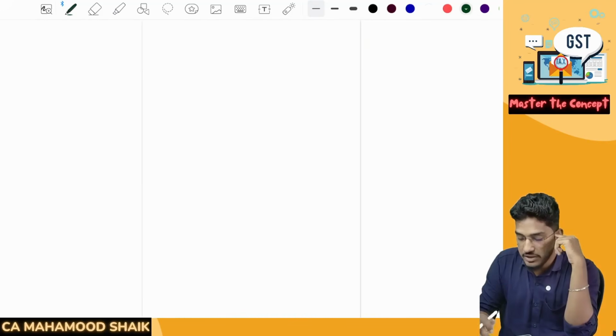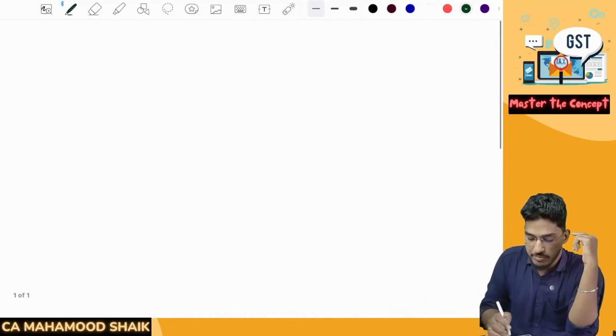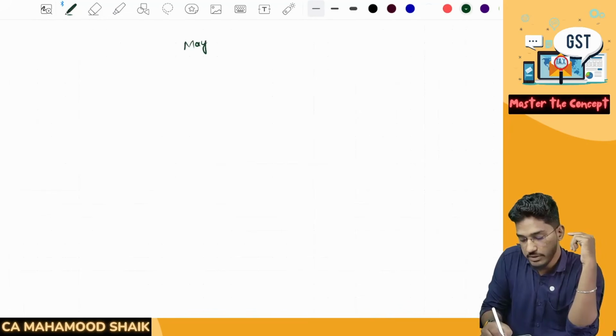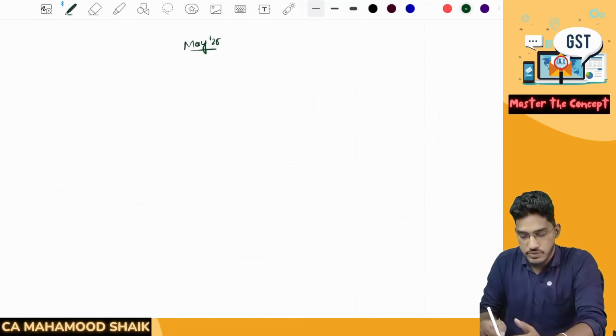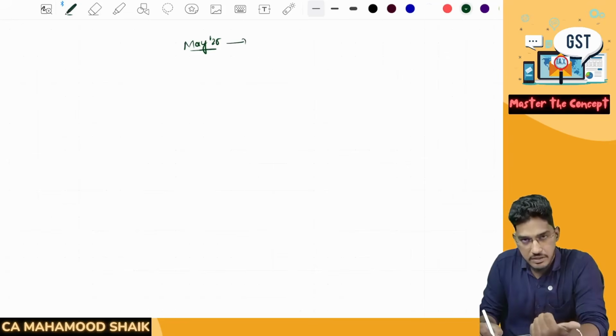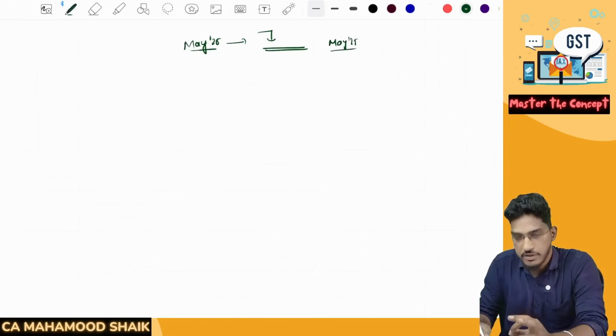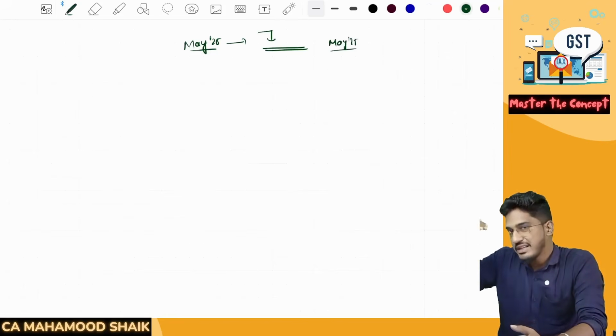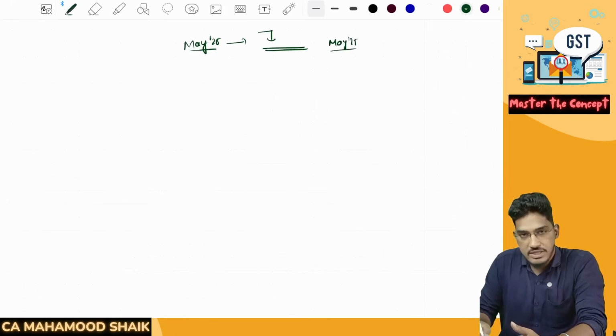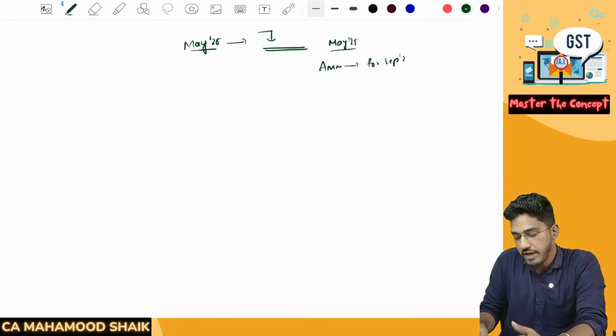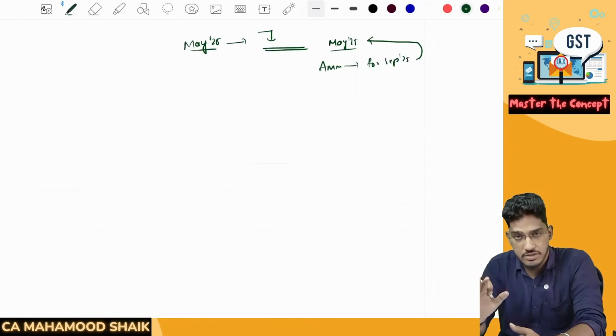If you pay close attention to the material given for the May 2025 attempt, or even the ICAI study material, at the end of a few chapters they have given amendments. At the end of the chapter, they have mentioned amendments applicable for the September 2025 examination. This they have included in the May 2025 edition of the study material.